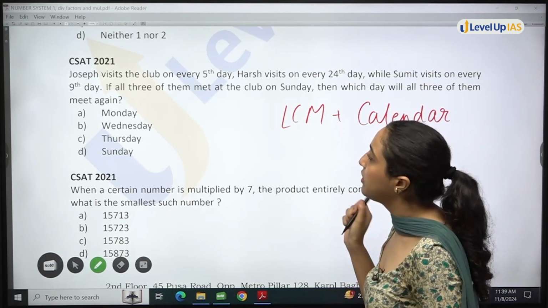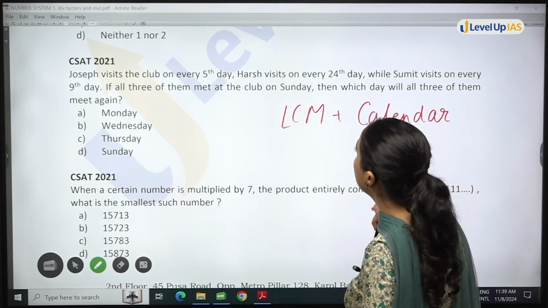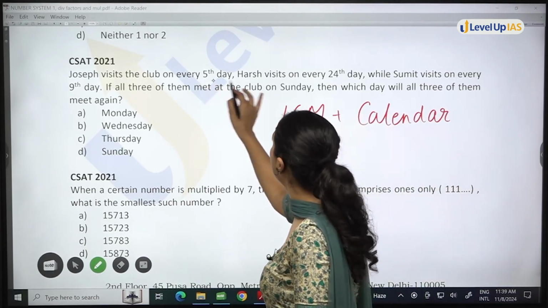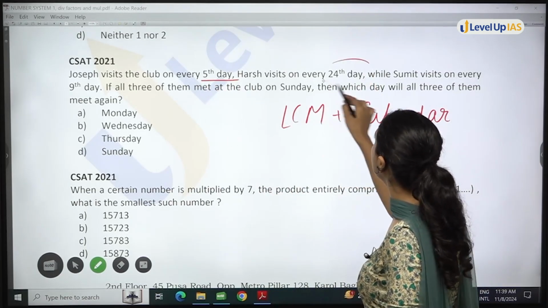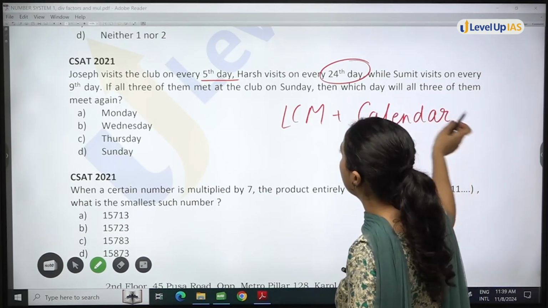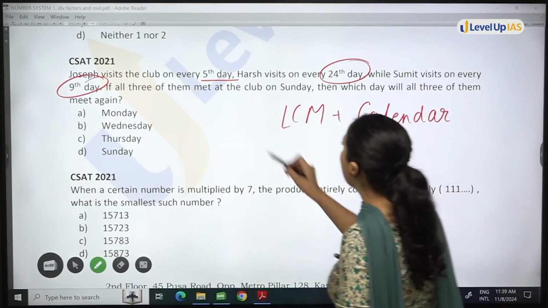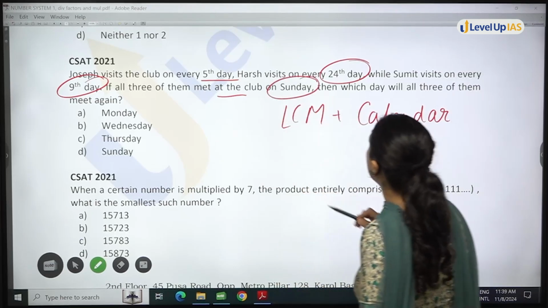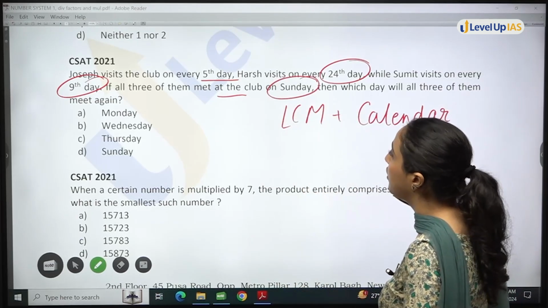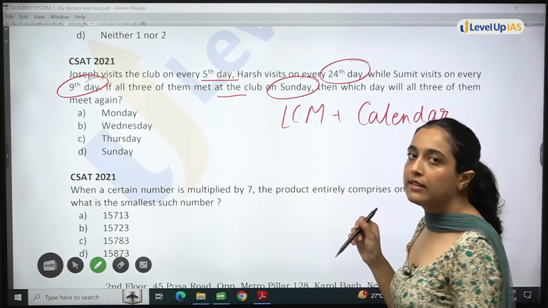See, read the statement very carefully. Joseph visits the club on every 5th day. Harsh visits on every 24th day. Sumit visits on every 9th day. If all three of them met at a club on Sunday, then which day will all three of them meet again? This is the question.